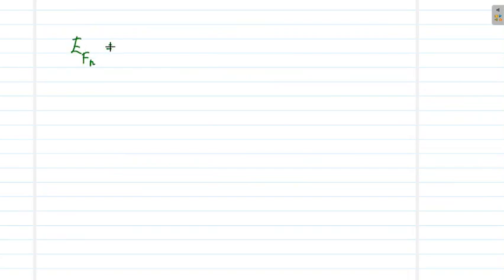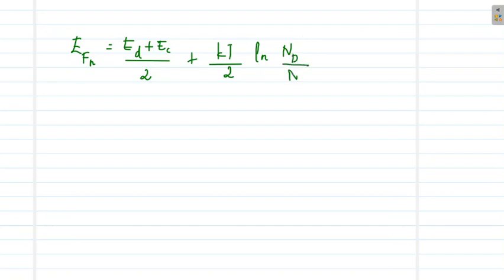So the equation for the Fermi level was derived as Efn. The Fermi level of an n-type semiconductor is found in between the donor level and the conduction band: (Ed plus Ec) by 2 plus kT by 2 log Nd by Nc. Similarly, the equation for the Fermi level of a p-type semiconductor was derived as (Ea plus Ev) by 2 plus kT by 2 log Na by Nv.